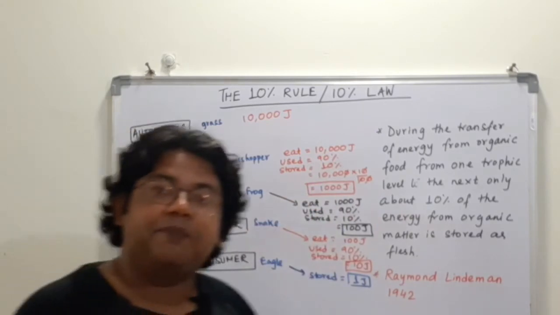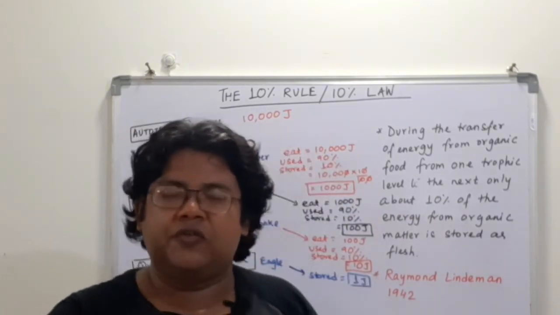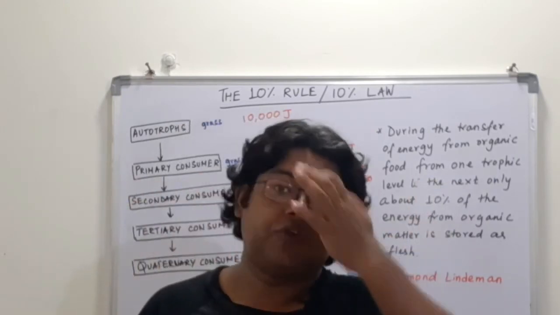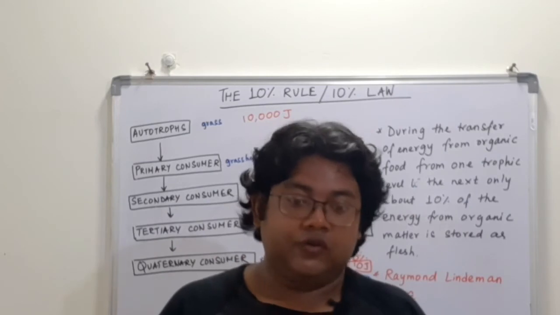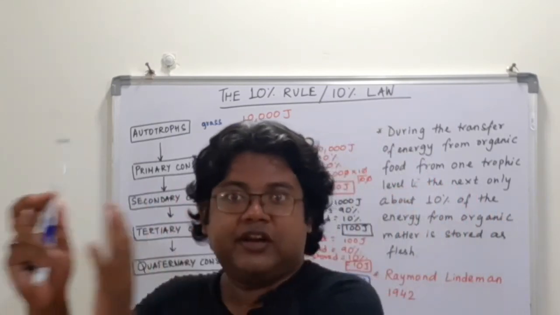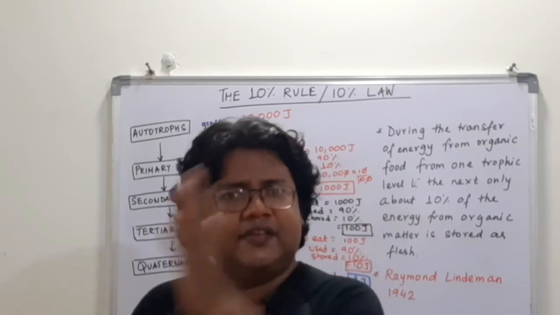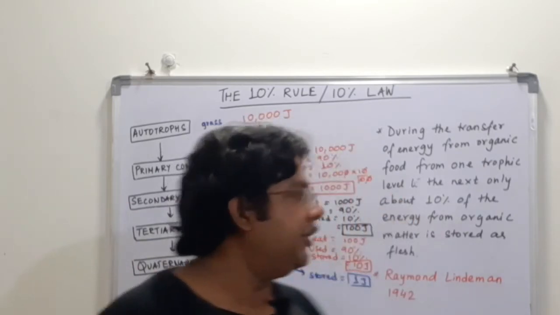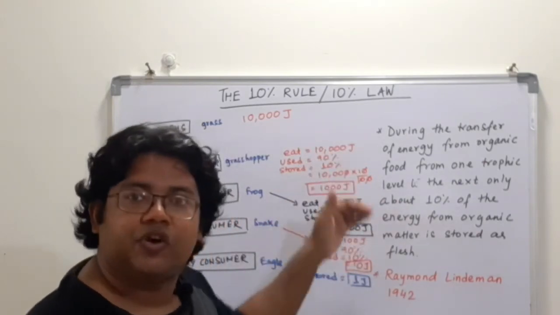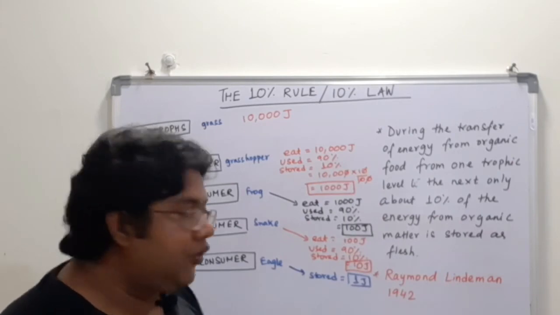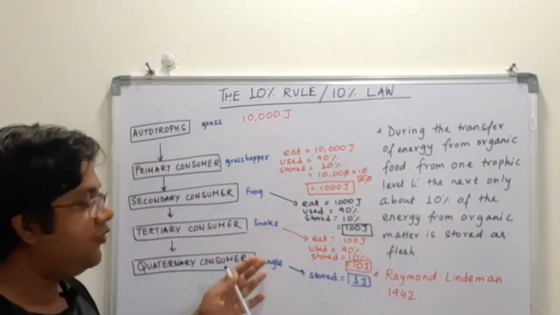So there is a progressive loss of energy once it moves into each trophic level. Once that energy moves from one trophic level to another, there is a progressive loss of energy, and only 10% of energy will get stored in each trophic level, which is available actually to it. This concept is very, very important.